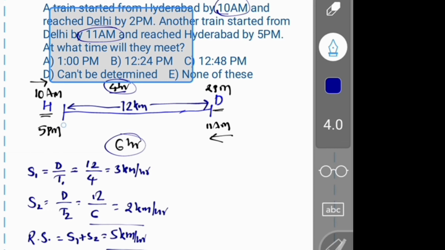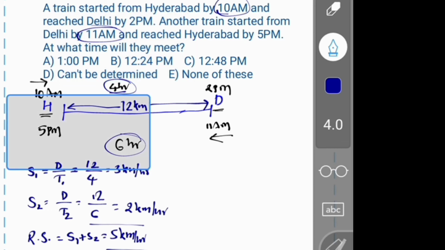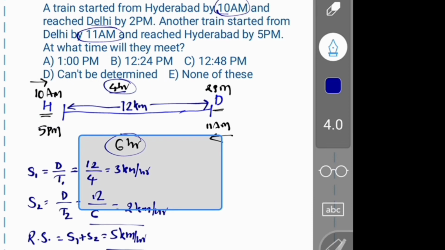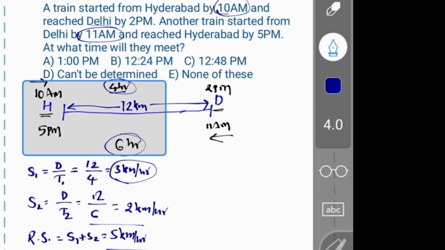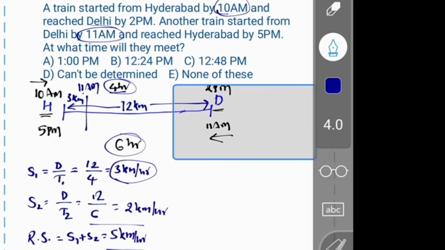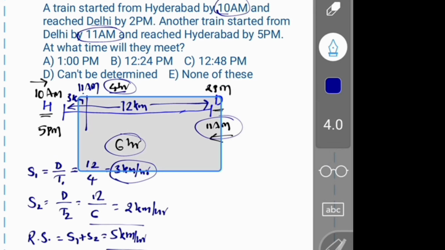The first train started by 10 am. So in 1 hour, how much distance can it travel? As we are assuming 3 kilometers per hour, it can travel 3 kilometers in the first hour. So now it is 11 am, and the second train also starts at 11 am. Now we can take the relative speed. What is the remaining distance here? 12 minus 3, that is 9 kilometers is the remaining distance.